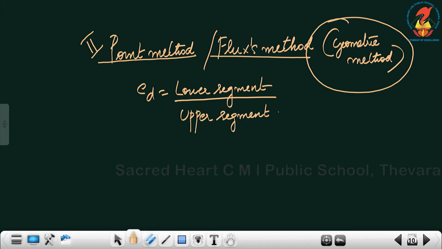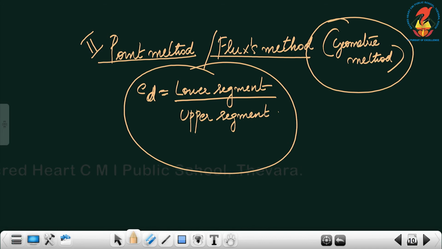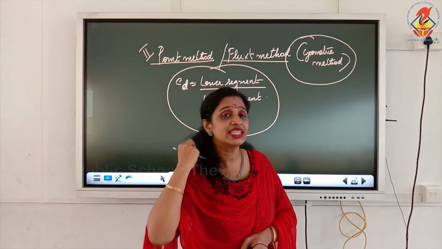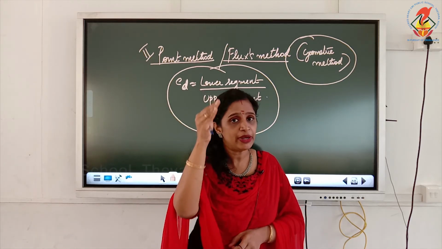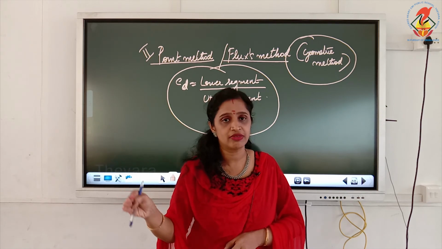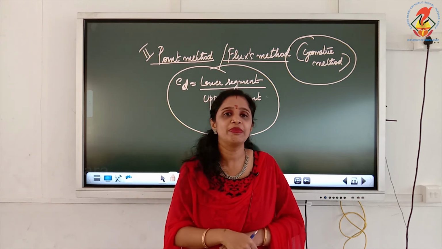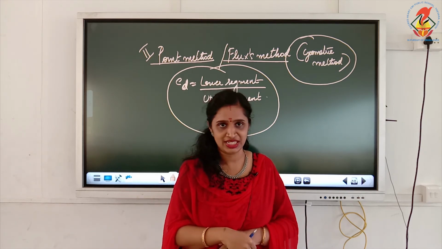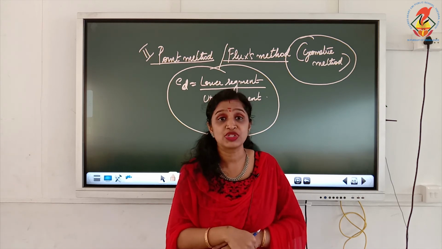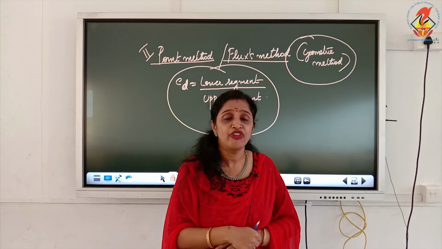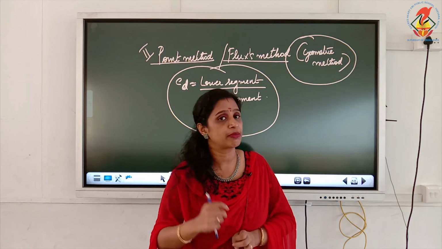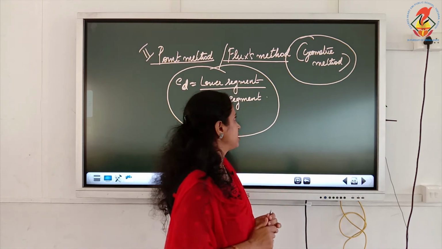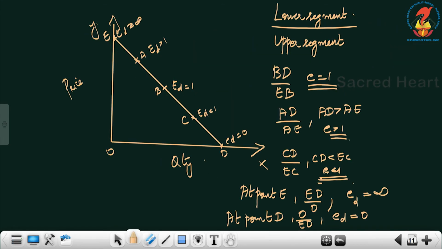Now what is the formula for the point method? Elasticity of demand is equal to lower segment by upper segment. It is a geometric method, so we will be drawing the demand curve. On the basis of that, we will be analyzing the 5 degrees of elasticity. That kind of method is known as the geometric method, and the formula which we use here is lower segment by upper segment. Let us see what it is.